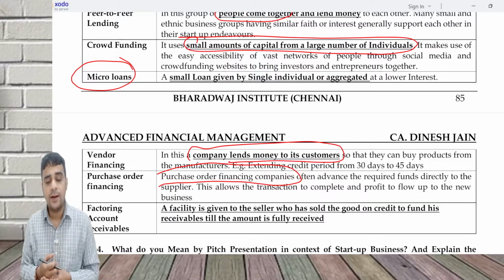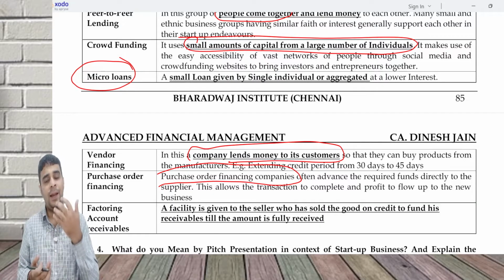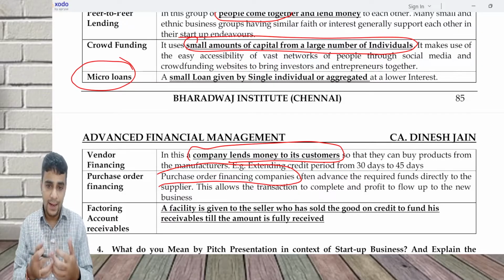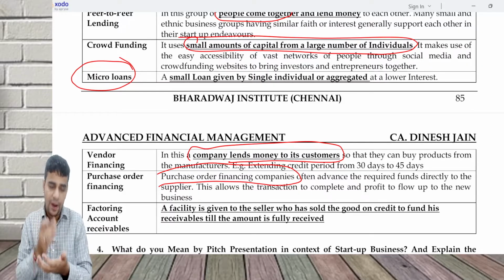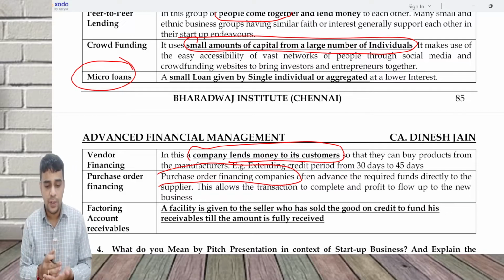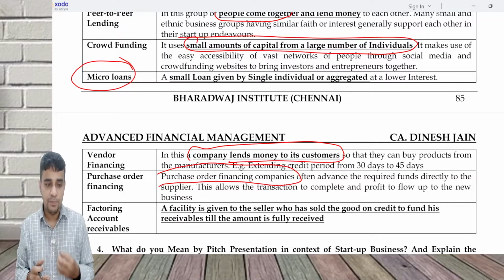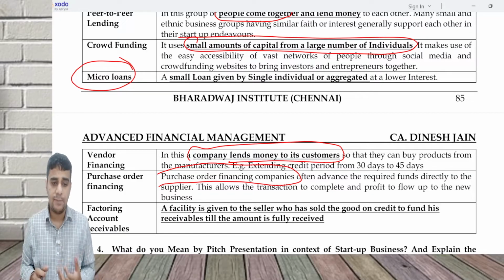Factoring accounts receivable: I have sold the product on credit, but I am not able to manage my business, so I am going to factor my accounts receivable. Factoring of accounts receivable is, I am going to sell my accounts receivable and get the money immediately. So there are multiple ways of raising money for a startup.